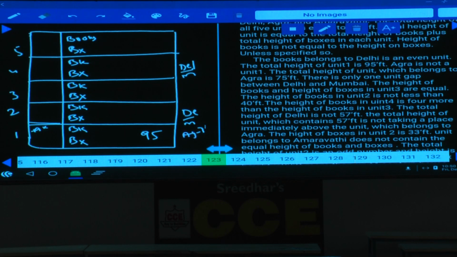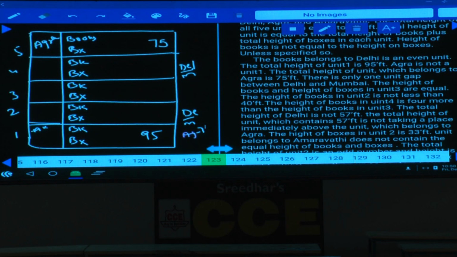Then the height of books and height of boxes in unit 3 are equal. As unit 3 heights are equal, the sum of these two must be an even number. As it is an even number, it does not belong to Agra. And the fifth box belongs to Agra. Are you following this one or not? Yes, what is the total sum of this one? 75 is the total sum.